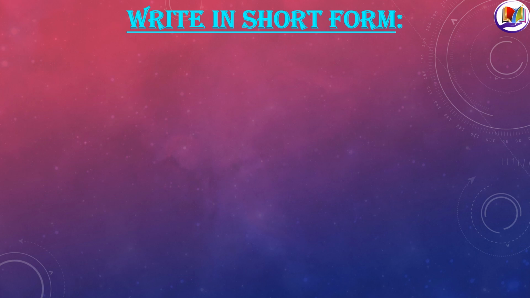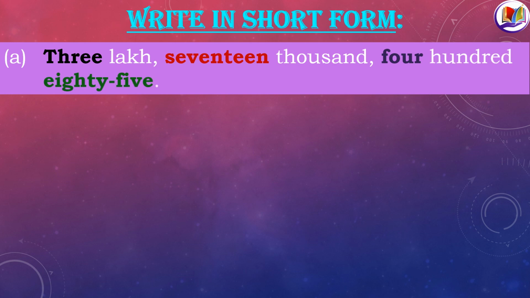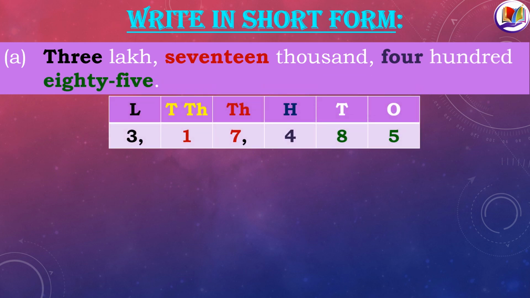Children, now let's understand how to write the numbers in short form. Well, writing in short form, we read the number name carefully, write the place value positions and then write the digits below each and every place value correctly. So if you see here, I have used different colors for you to understand it much more clearly. 3 under lakh, 17,000. As I said, 1000, both the numbers are friend.